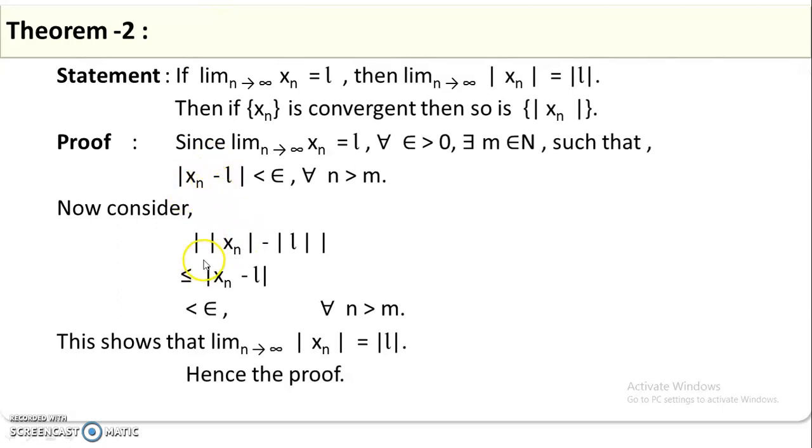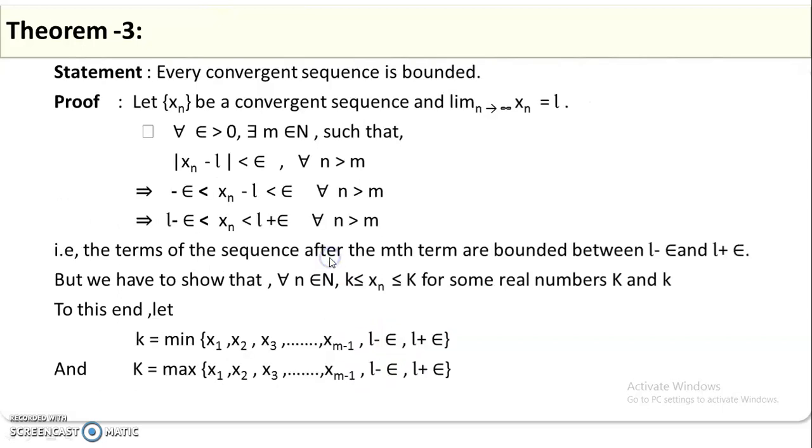If you take the individual magnitudes, the magnitude of the difference of magnitudes, ||xn| − |L||, is less than or equal to |xn − L|, that means it is less than epsilon for every n greater than m. This shows that the limit of the magnitude of the nth term of the sequence as n approaches infinity is also the magnitude of the finite quantity L. Hence we have proved this theorem.